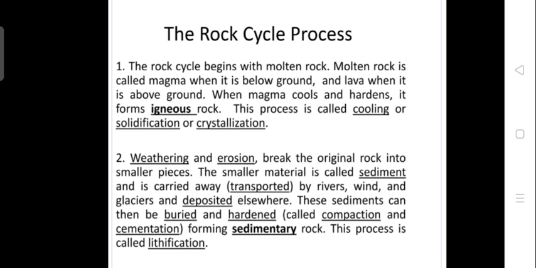Next, these igneous rocks undergo weathering and erosion, which breaks the original rock into smaller fragments. These are settled down or moved away with the help of other agents such as river, wind and glacier. Because these are very fine particles, they can move easily. If the wind blows, these fine particles move with the wind. If water comes, or if it is near a river, the water can carry these fine particles, so they are carried away or eroded, and these carried particles are deposited somewhere else.